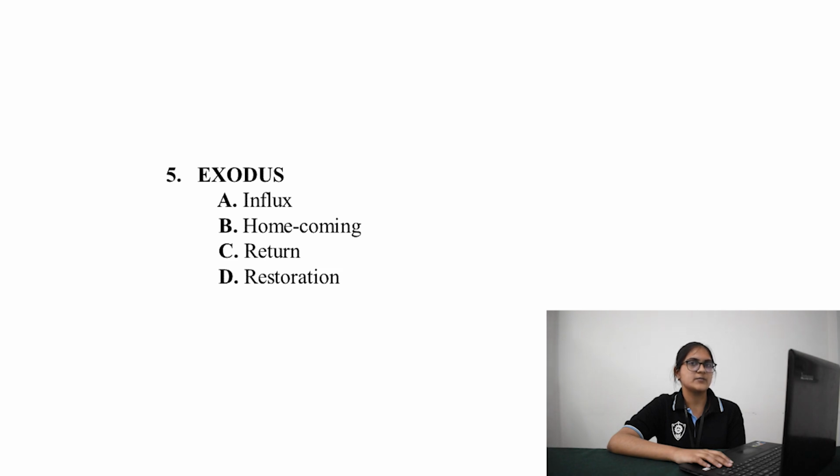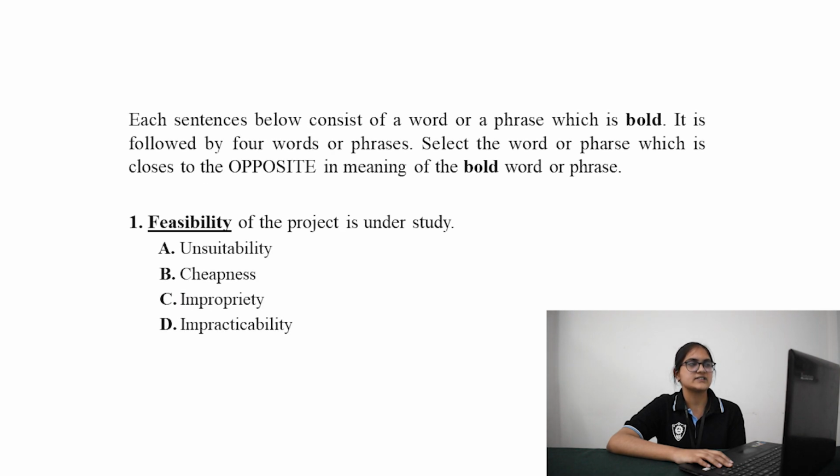These three all imply something coming back to its place. That is, it was initially there and then it is returning. But when you see option A, influx, it refers to something which is new coming into existence. So that's why the answer will be option A. So coming to the type B sentences.